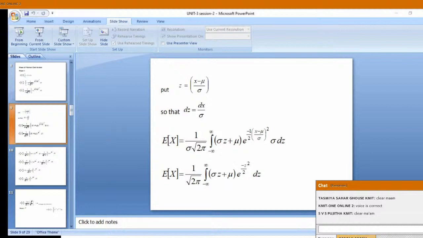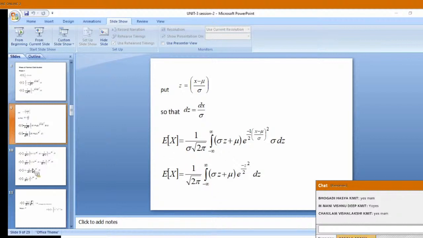Okay, now you see the slide, and whether this slide part is clear or not, you check it. All of you, I have substituted in place of x, and in place of (x minus mu) by sigma, and in place of dx. Can I move to the next slide? Since normal distribution is a very important topic, everybody should know it. That is why you cannot escape from that. In future also it is very useful.